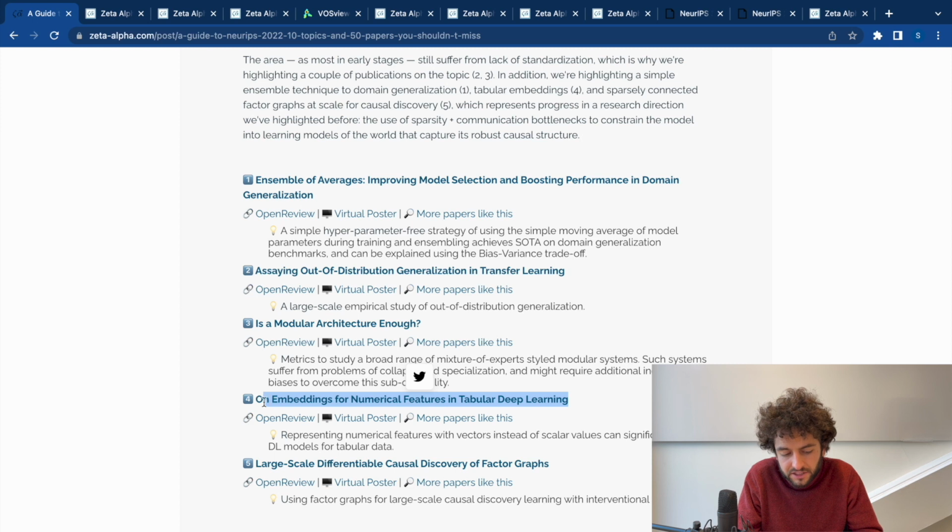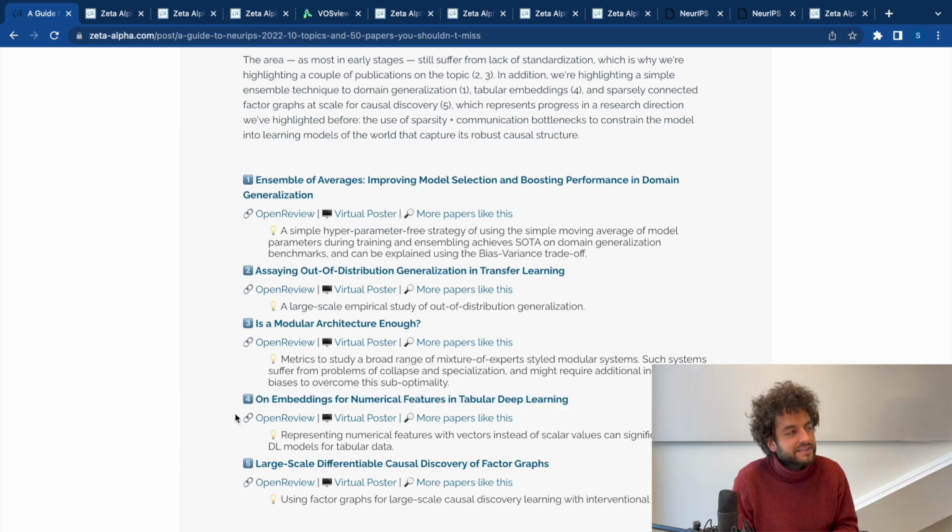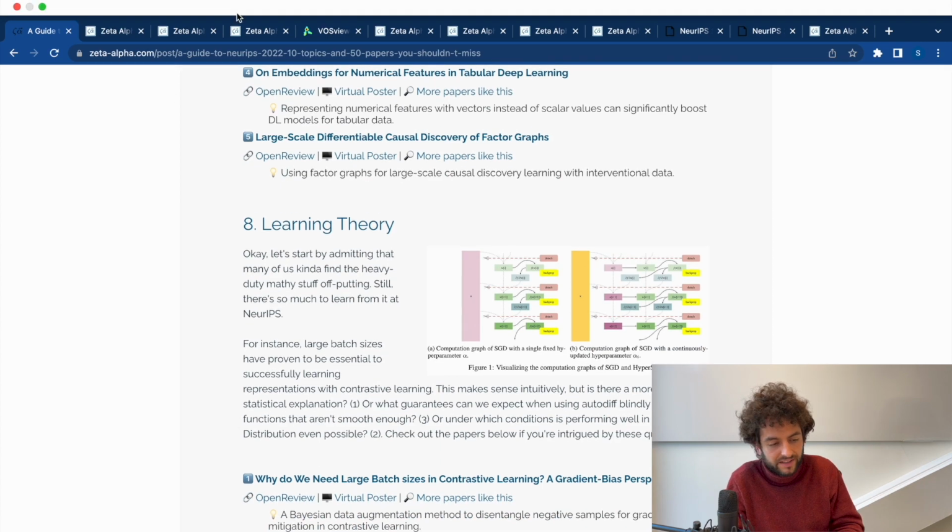Anyway, finally we have this paper on tabular deep learning. I wanted to include this because tabular data is one of those things that has still resisted the deep learning revolution in some ways. You keep seeing papers about a deep learning technique that outperforms everything else on tabular data, but it's hard to make it robust. So this paper proposes to represent numerical features as vectors instead of numbers. So basically, if you're interested in the whole tabular data stuff, you should also check that out.